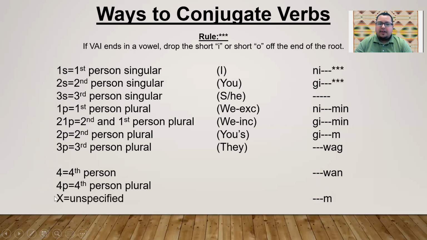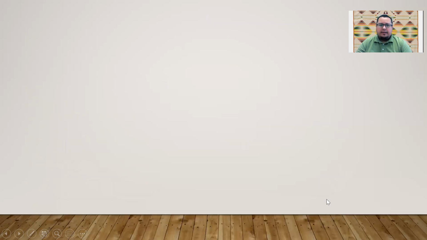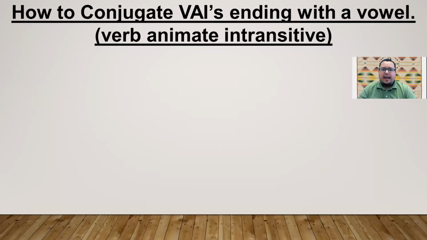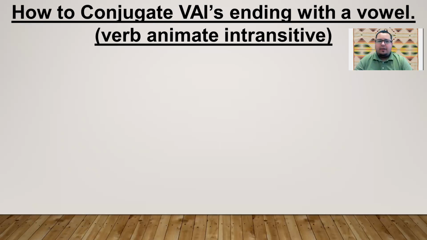And then we have unspecified, X. You're going to see as unspecified person or object or whatever. I don't know. I'll figure that out. Haven't quite got that far yet, but here we go. Nonetheless, let's give you some examples. On the top, we have how to conjugate VAI ending with a vowel.